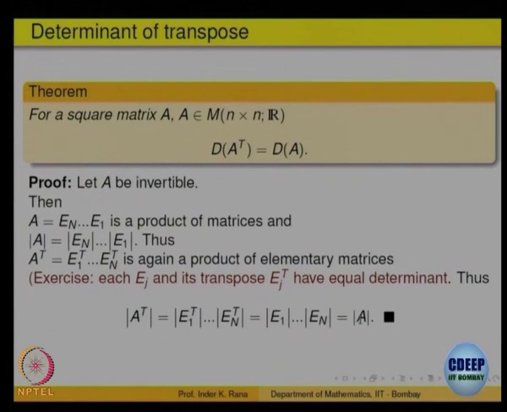So, the problem is reduced to elementary matrices again. Again and again we are using that if a matrix is invertible, it is a product of elementary matrices, and determinant for elementary matrices has the product property. Determinant of a product of elementary matrices is equal to the product of the corresponding determinants.